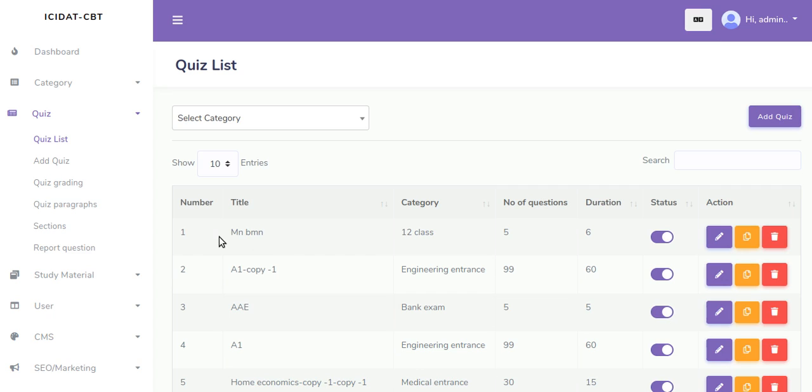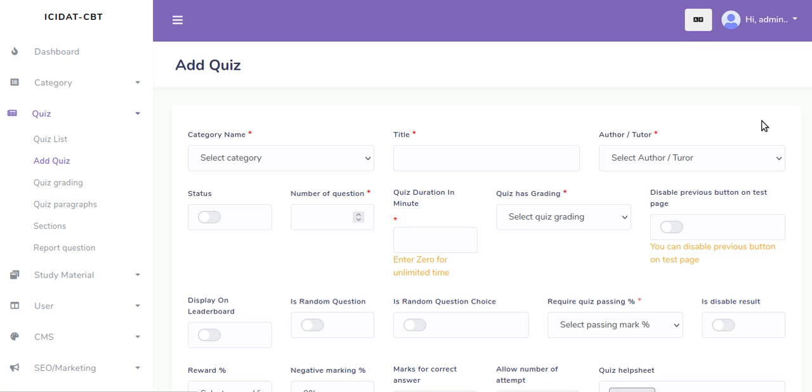This particular exam has 5 questions, the duration is 6 minutes, and the status is available right now. The category of this exam is 12 class. These are just dummy data. So you can add an exam by clicking here.